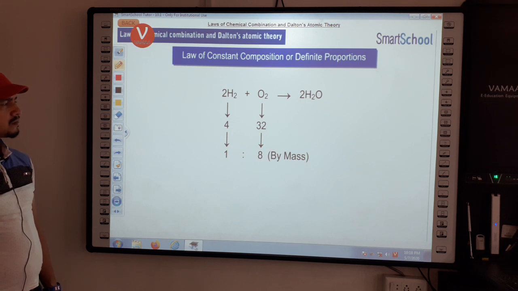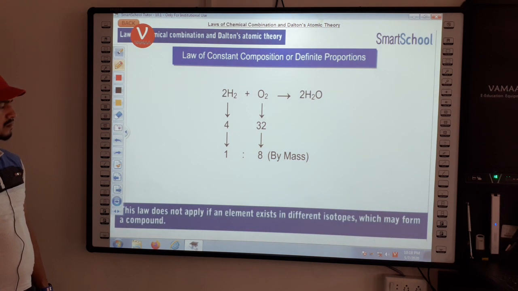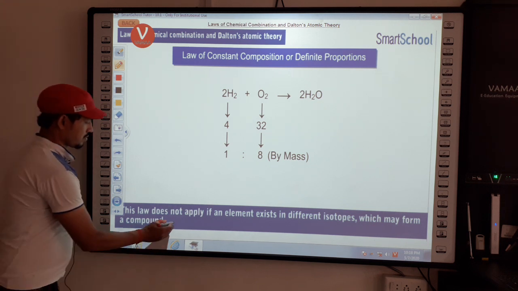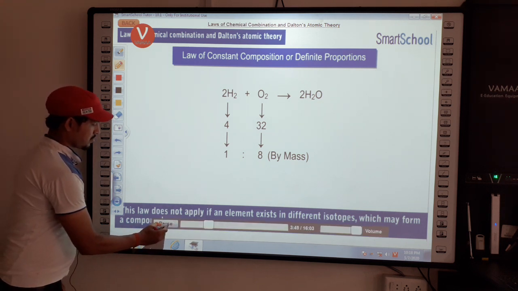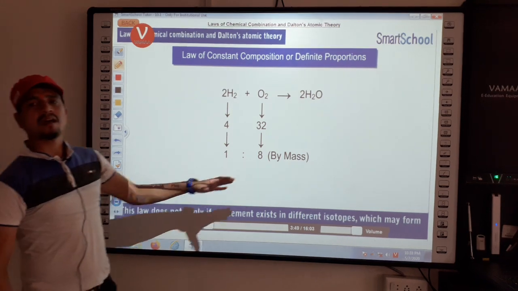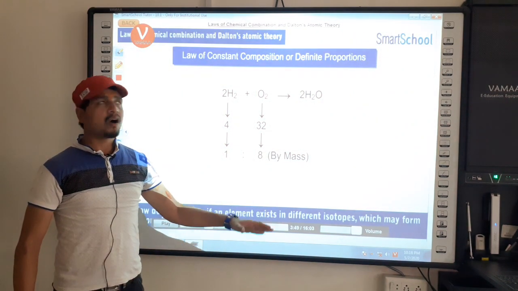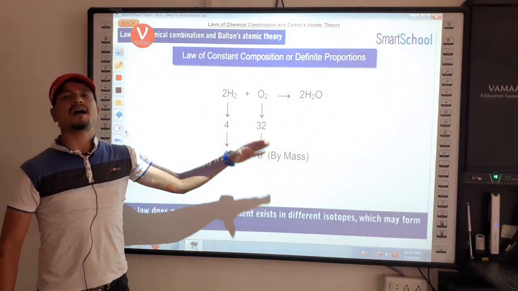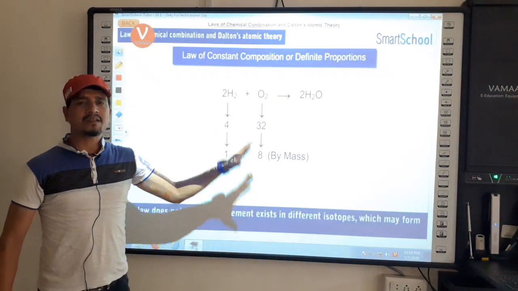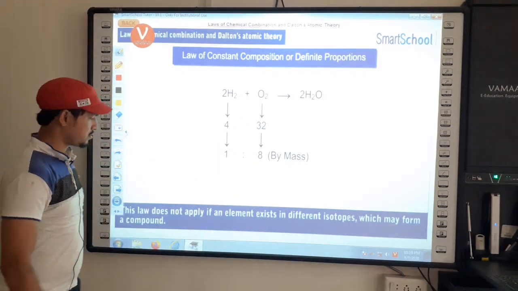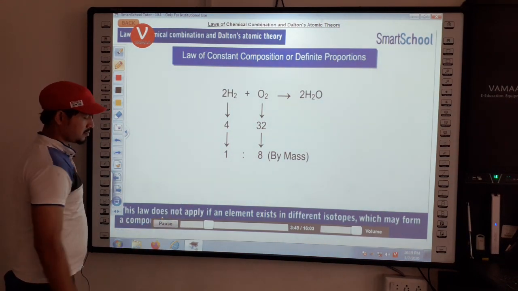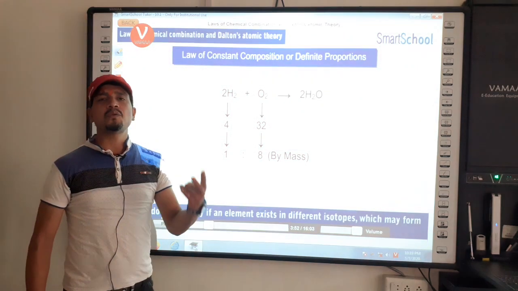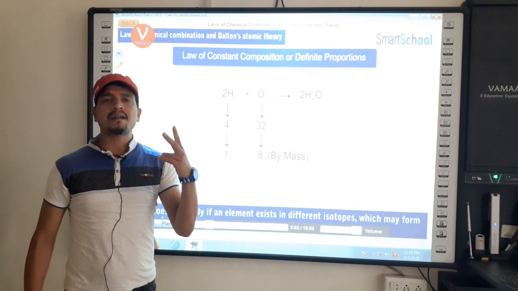However, this law does not apply if an element exists in different isotopes, which may form a compound. So this is a drawback of the law of definite proportion: if elements are present in isotopic form, then the law will not be obeyed. For example, carbon exists in two isotopic forms, carbon 12 and carbon 14.